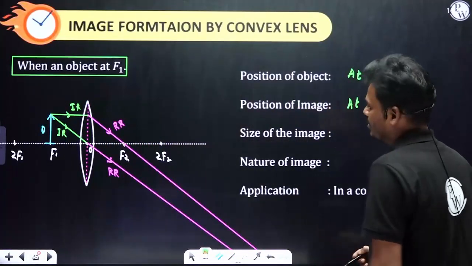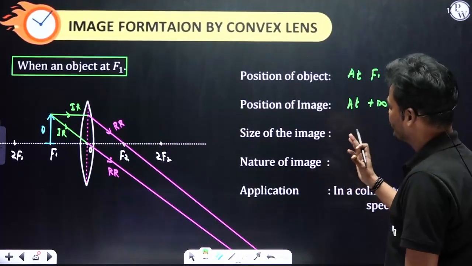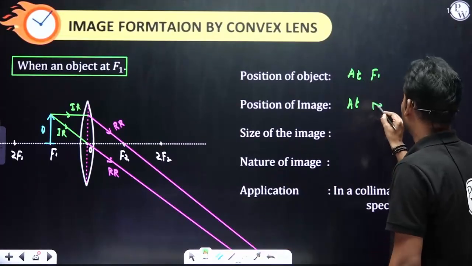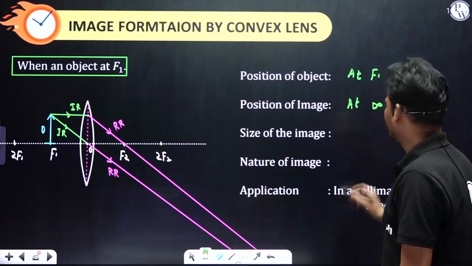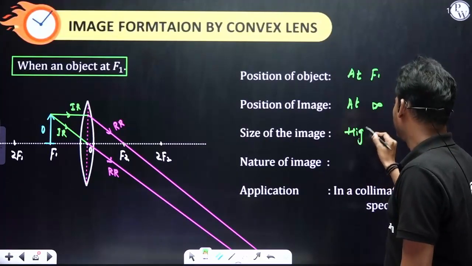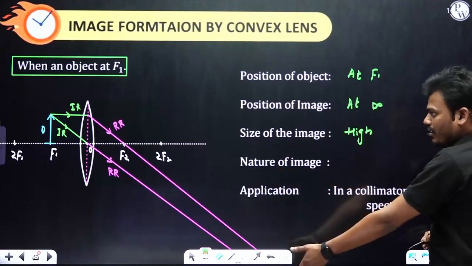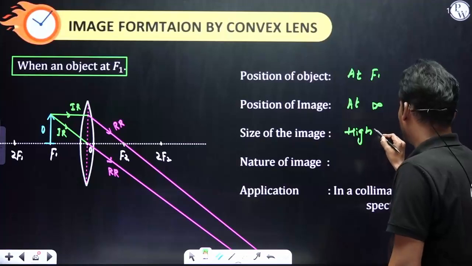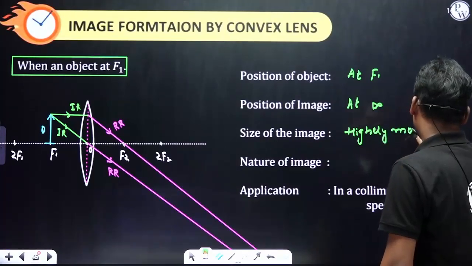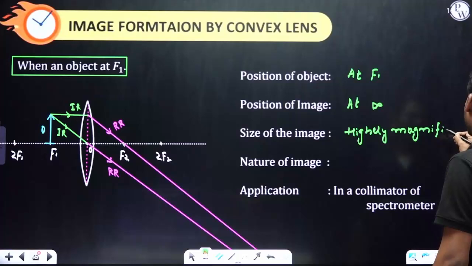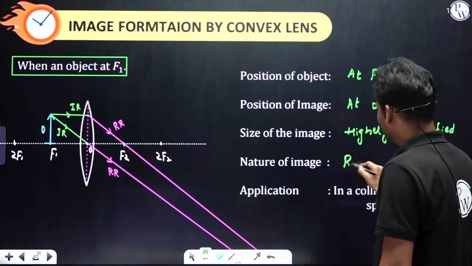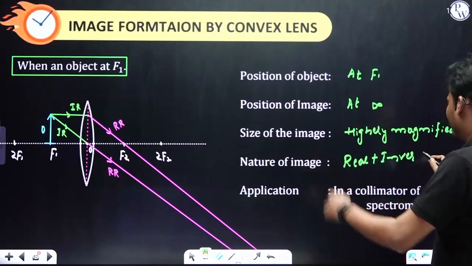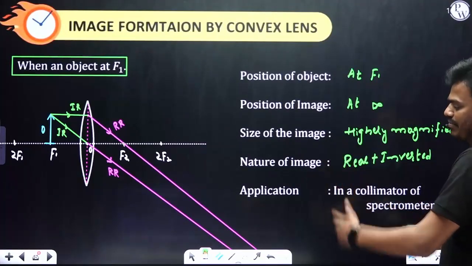Infinite. As it is the downward position, the object distance should also be negative, right? Down the y-axis. So let me write infinite only. At infinite position, the size of the image is highly magnified. From here, if you draw a perpendicular and compare it to the size of the object, it is very, very large. That indicates highly magnified. Nature: it is inverted, real plus inverted. As two refracted rays are meeting at an infinite point, it is definitely a real image.